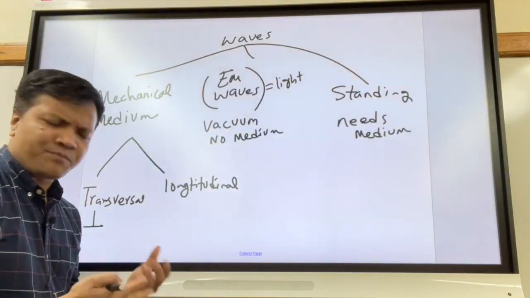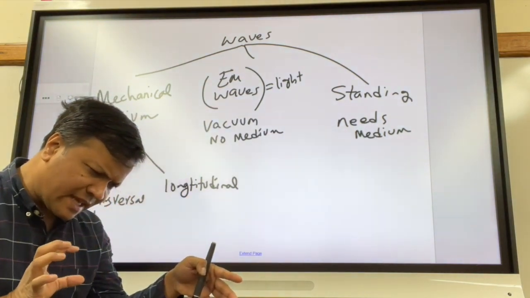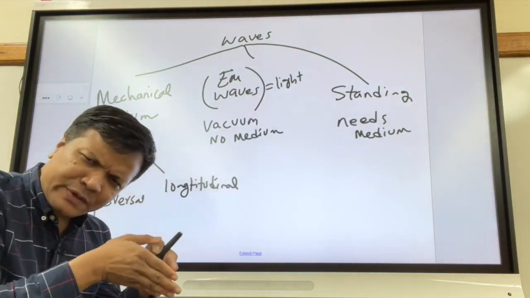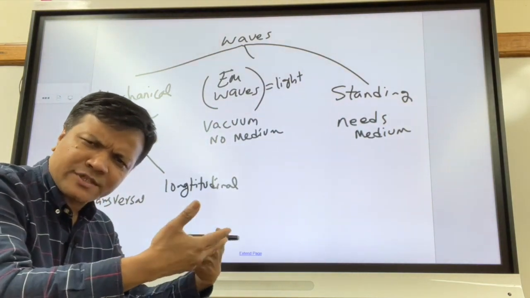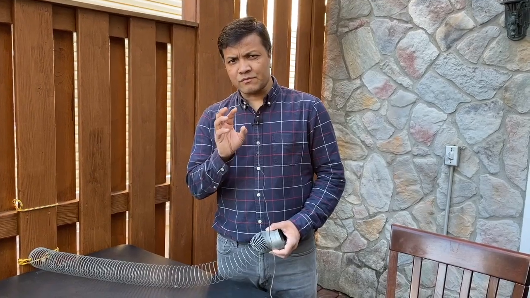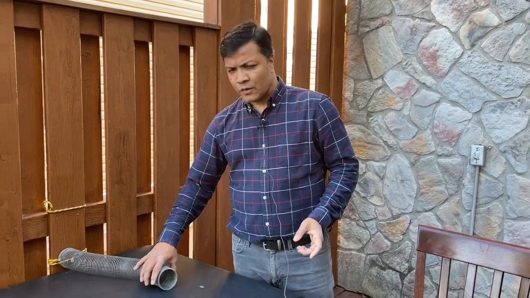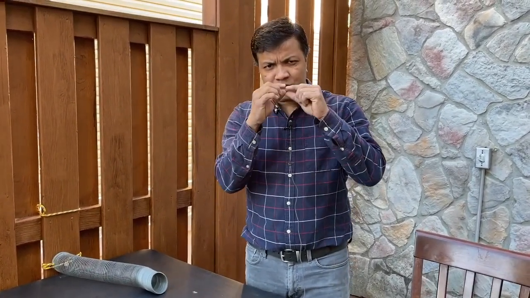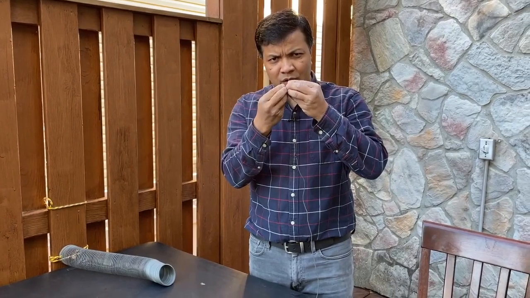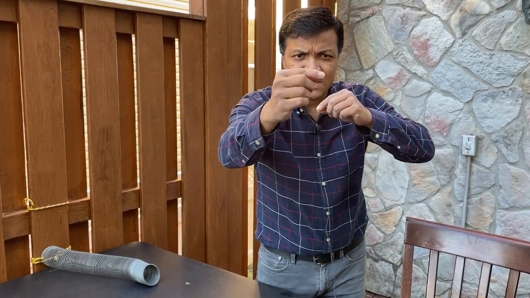On longitudinal waves, for example, when you move a slinky back and forth, the particles in the slinky oscillate parallel with respect to the direction of the wave. What is the example of a longitudinal wave? It is the sound wave. When I talk, you hear because the sound coming out from my mouth vibrates the air molecule, and that one vibrates the other air molecule, and that one vibrates the other molecule until it gets to your ear.